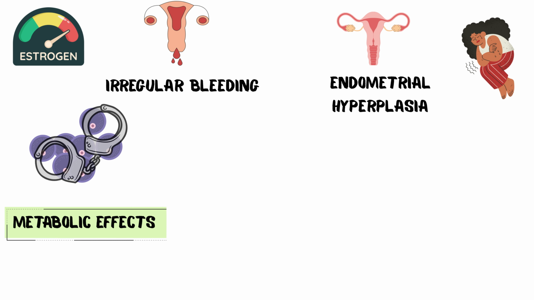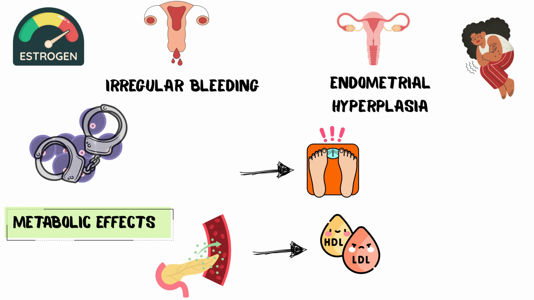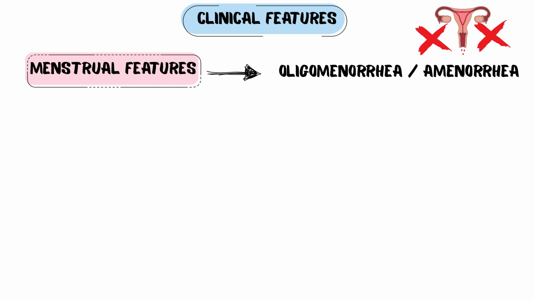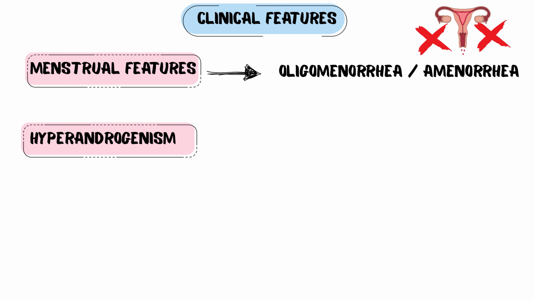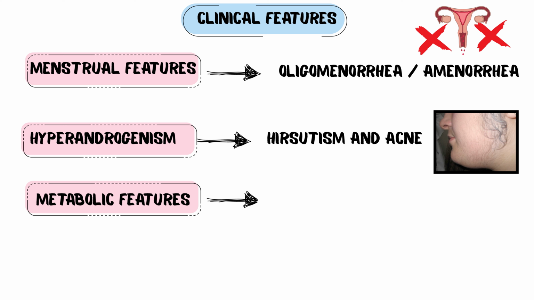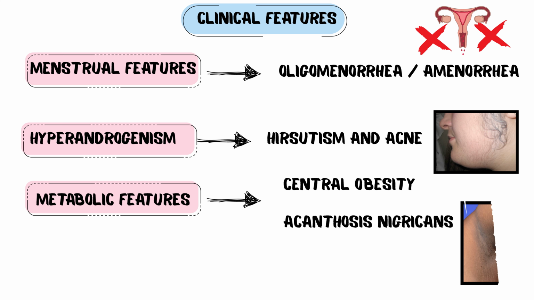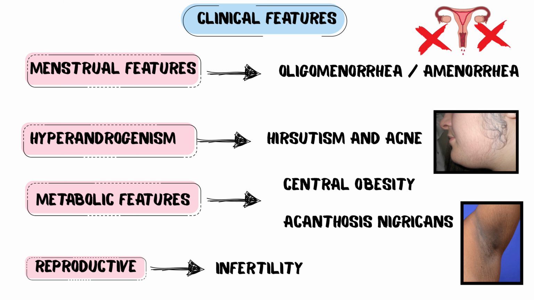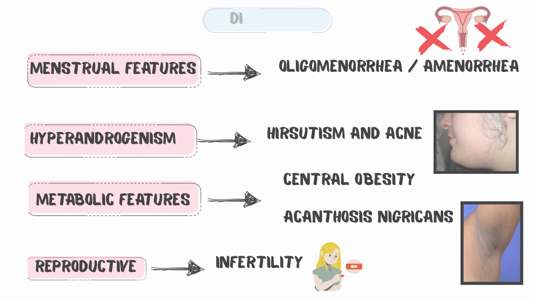Number 4. Metabolic effects. The underlying insulin resistance predisposes patients to obesity, dyslipidemia, prediabetes, type 2 diabetes, and fatty liver disease. Now the clinical features. Menstrual features include oligomenorrhea or amenorrhea. Hyperandrogenism causes hirsutism and acne. Metabolic features are central obesity and acanthosis nigricans. Reproductively, infertility. PCOS is the most common cause of anovulatory infertility.